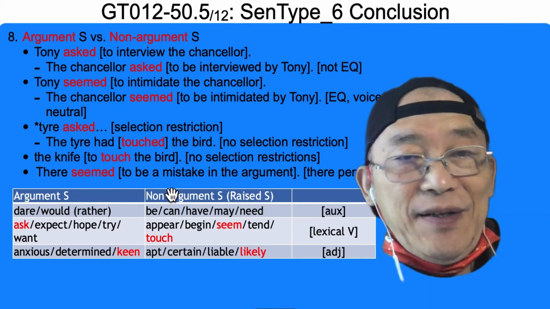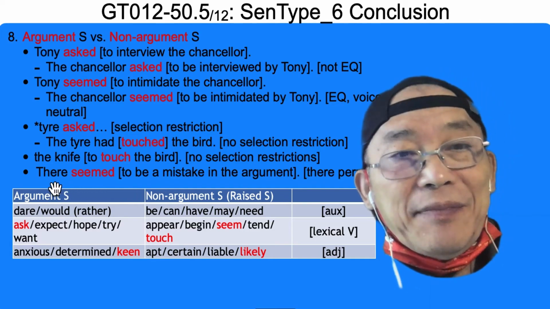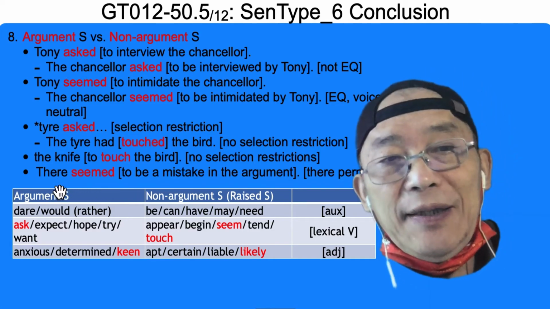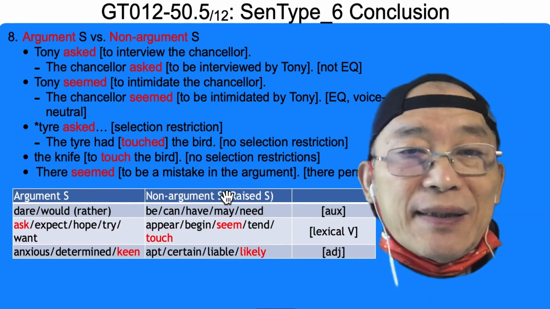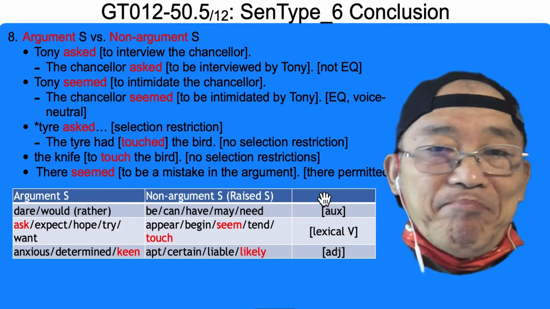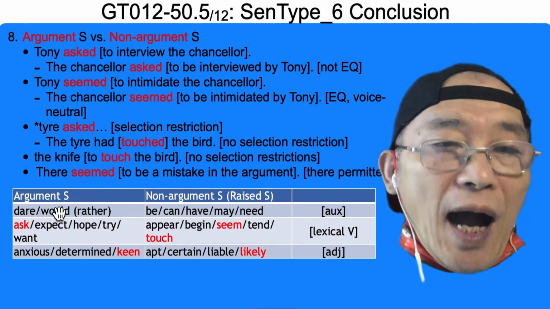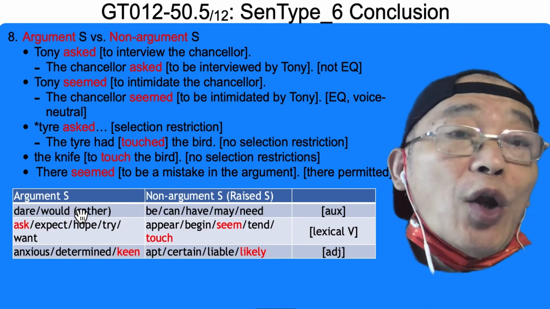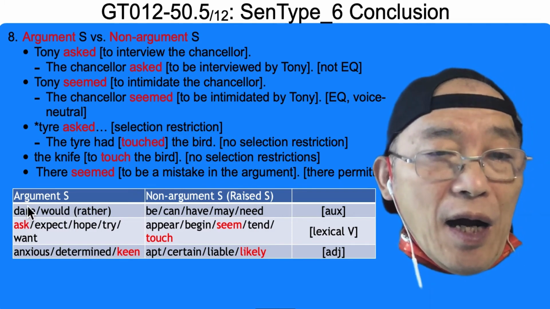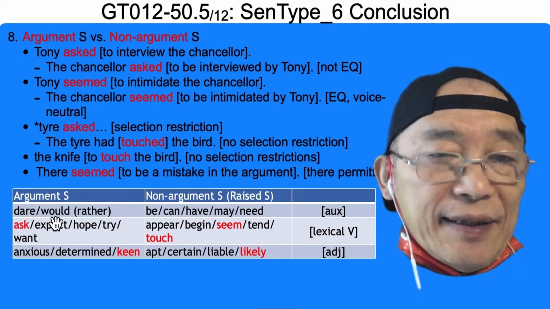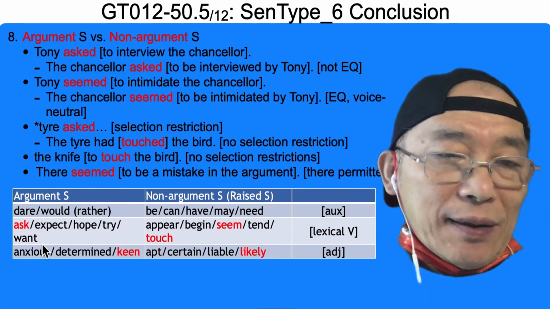For raised verb, it can accept anything, even dummy. So this is a dummy pronoun. The same mistake is permitted for this word. So argument subject or normal subject, ordinary subject, out of my own volition: I dare, I would rather, I ask, I expect, I hope, I try, I want.